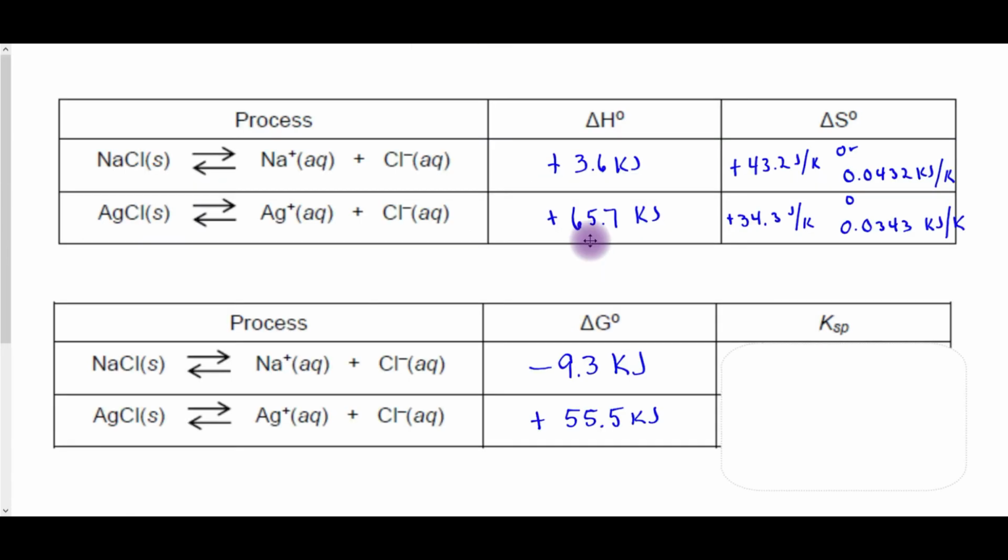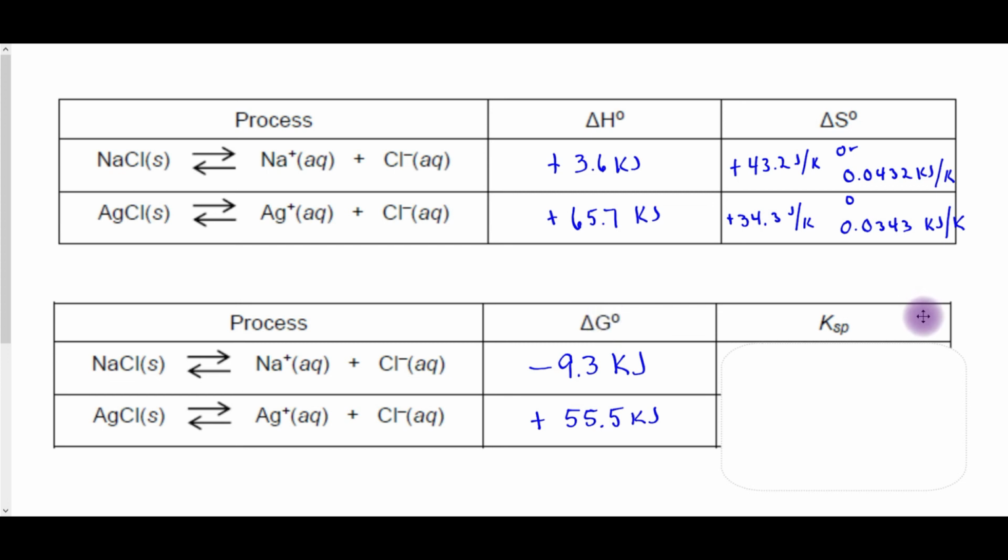Copy your values into these charts for change in enthalpy, change in entropy, and change in free energy. For sodium chloride, the products are favored at room temperature because we have a change in free energy of negative 9.3. At room temperature, the reactants for silver chloride are favored because we have a positive change in free energy.